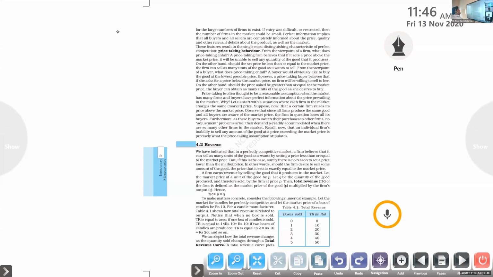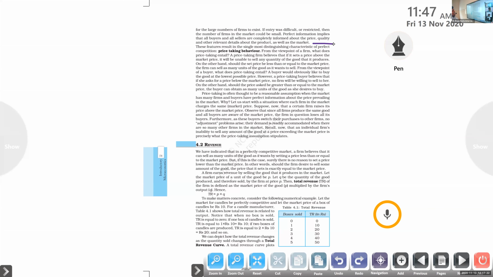Perfect information implies that all buyers and sellers are completely informed about the price, quality, and other relevant details about the product as well as the market condition. Everyone knows the price, the quality, and the quantity of the commodity available in the market, supply and demand, everything. The customer knows that, and even the sellers know that. These features are the single most distinguishing characteristics of perfect competition.